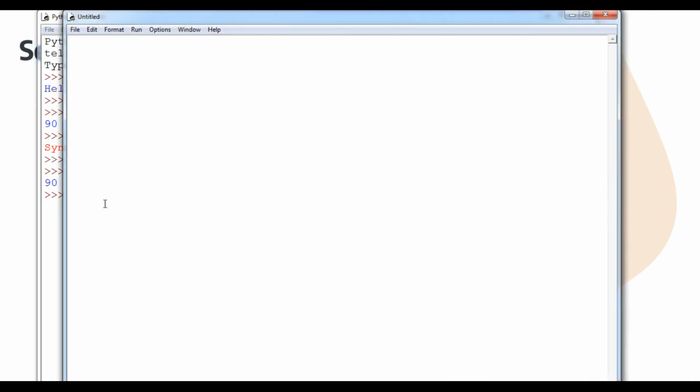To do that, students, I'm going to open a new file. In the file, I will place a comment: a program for sequential statement. Here I am going to simply print a message to the programmer, hello, welcome to my program.